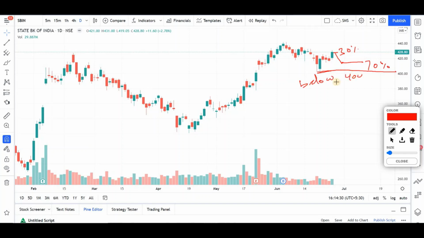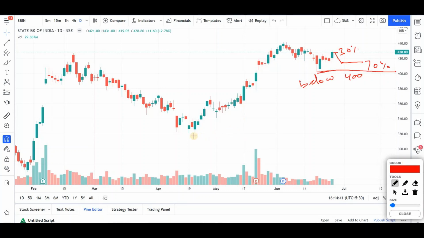Hope this is clear. A very good thing to notice here is that in April the stock was around 300 odd levels. So if you see, there is only a one-sided move which is going on and on and on.